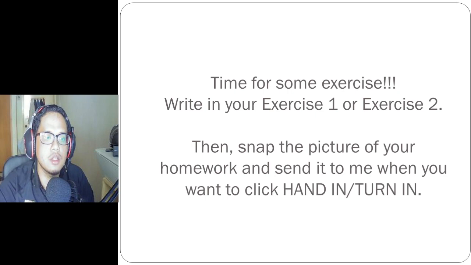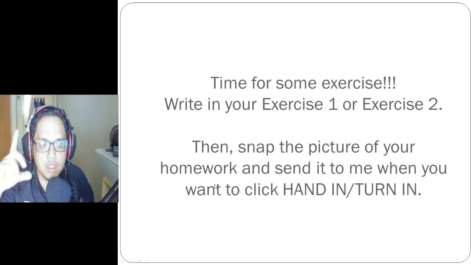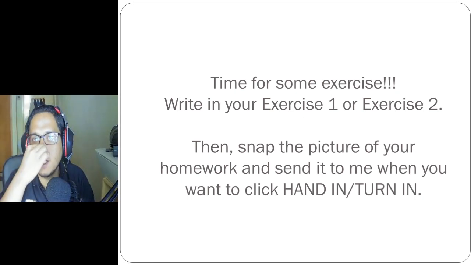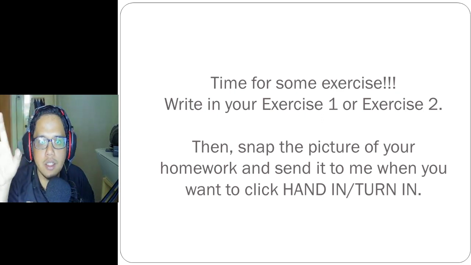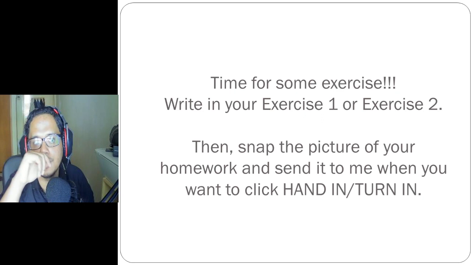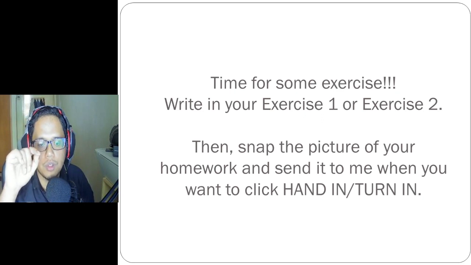After you finish, I want you to take the picture. Snap the picture of your homework. Take the picture and send it to me. How to send? I think before you click hand in, turn in, you can take the picture. There is a button so that you can attach the picture. You can give me the picture. Just give me the picture. Okay, so that's what I want to do.